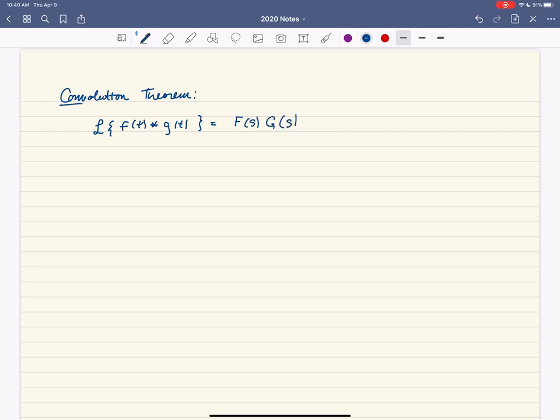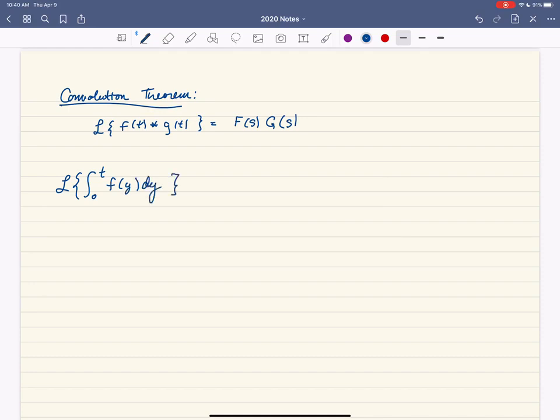And one consequence of the convolution theorem is the following. This is item number 34 on the Laplace transform table, but one of the consequences is that if I were to take the Laplace transform of an integral, and I would take the integral from 0 to t, f of y dy, how could we do that?